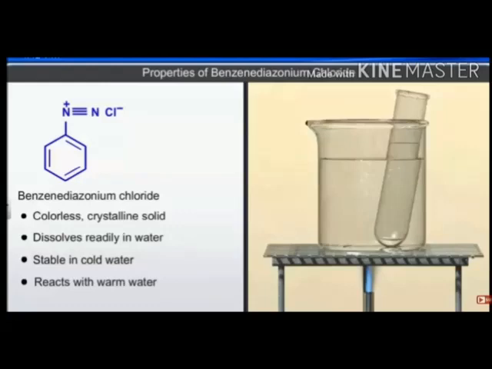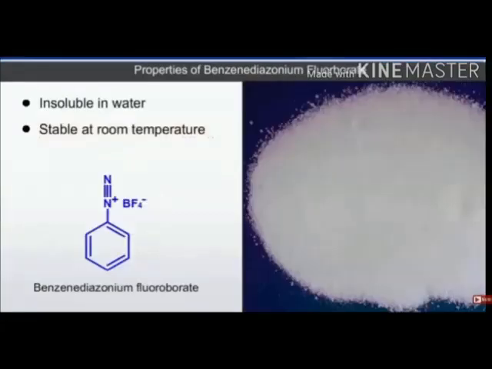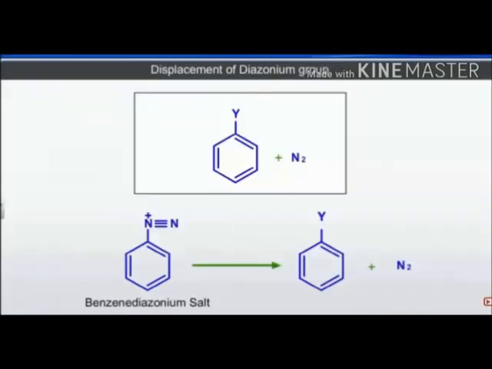Benzene diazonium chloride is first a colorless crystalline solid, dissolves readily in water, is stable in cold water, and reacts with warm water. These are some properties of benzene diazonium chloride. It is colorless, you can see in the picture also. While benzene diazonium fluoroborate, you can see we have written BF4, is insoluble in water and stable at room temperature. It is not soluble in water, but it is stable at room temperature.